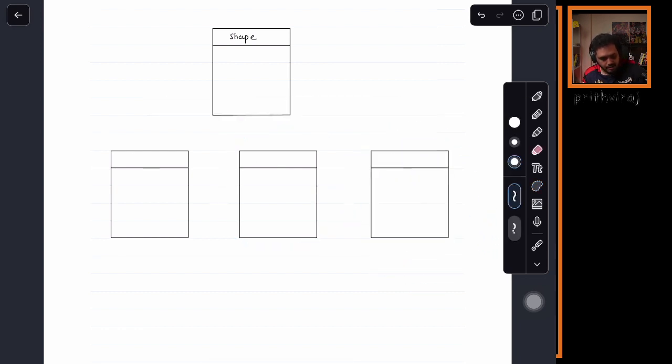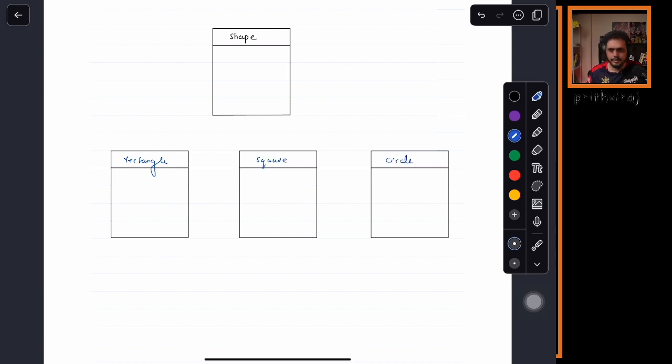Say here I will write rectangle, square. Is circle also a shape? Yes. Okay. Now what can be the common properties for a shape? Yes, the area method. Yes, this is what I wanted. Area method can be a common property, right? Yes or no? Area can be a common property.